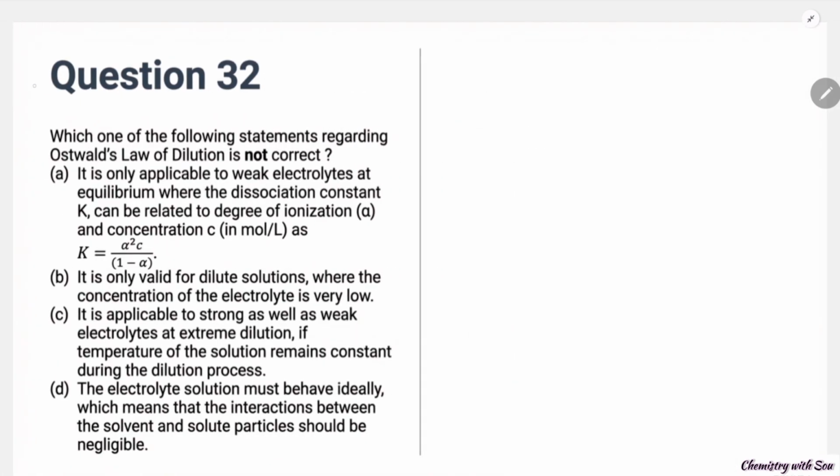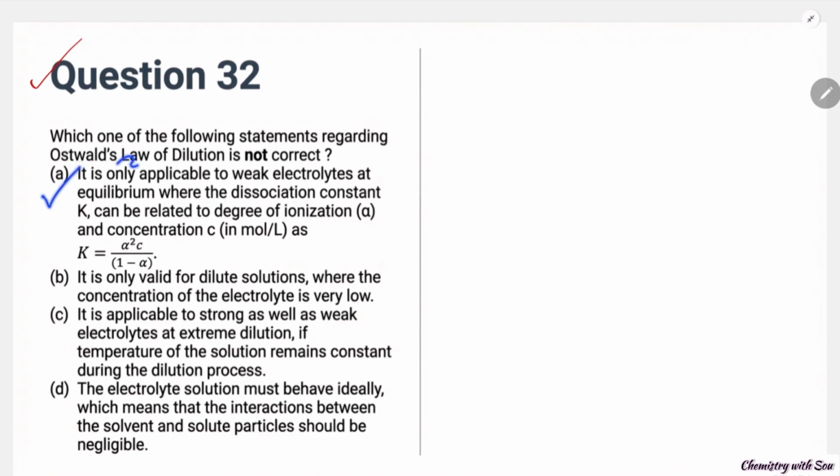In question number 32, which one of the following statements regarding Ostwald's law of dilution is not correct? It is only applicable to weak electrolytes at equilibrium, where the dissociation constant K can be related to the degree of ionization alpha and concentration. This is a true statement, but here it is asking for the not correct statement.